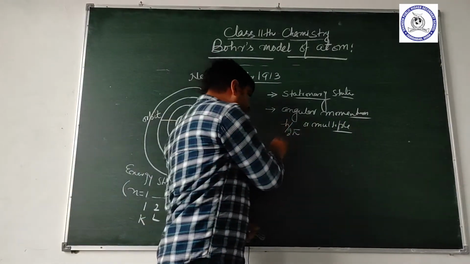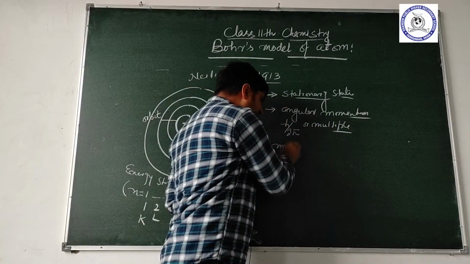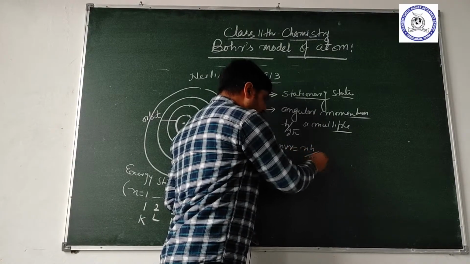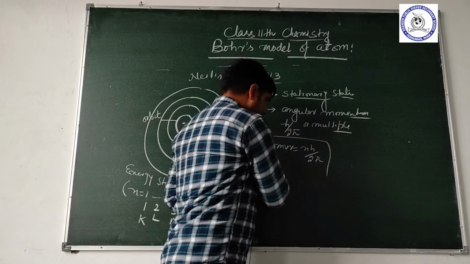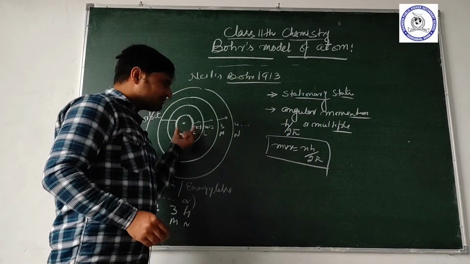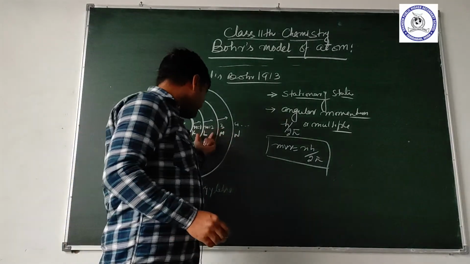From the relation, the total angular momentum mvr equals n h upon 2 pi, meaning the K orbit has its own angular momentum, L has its own.